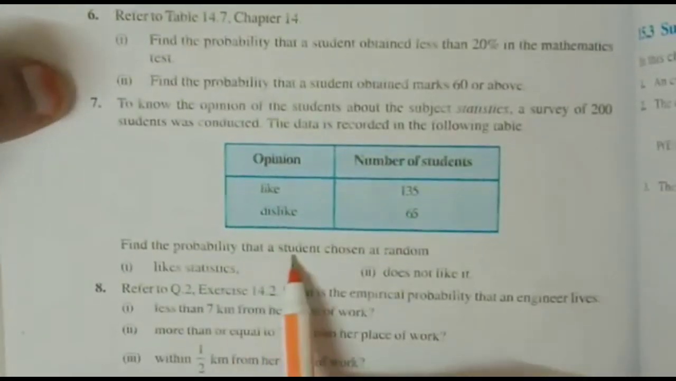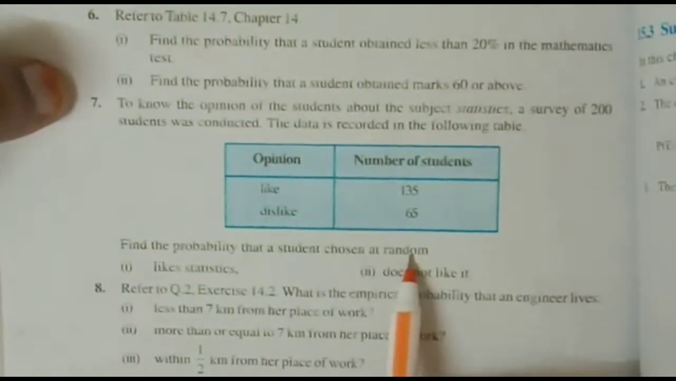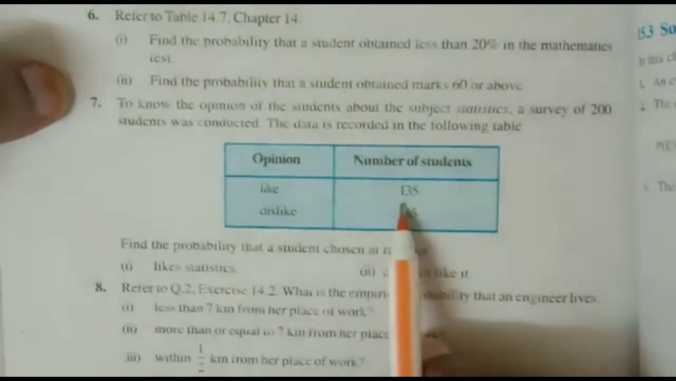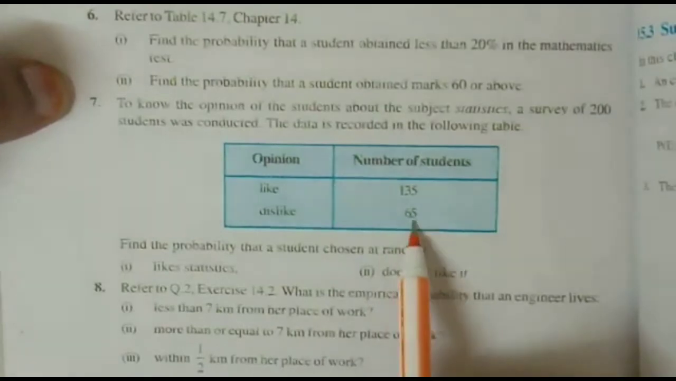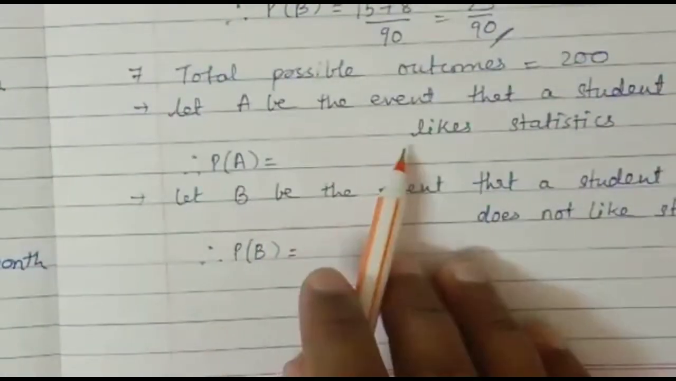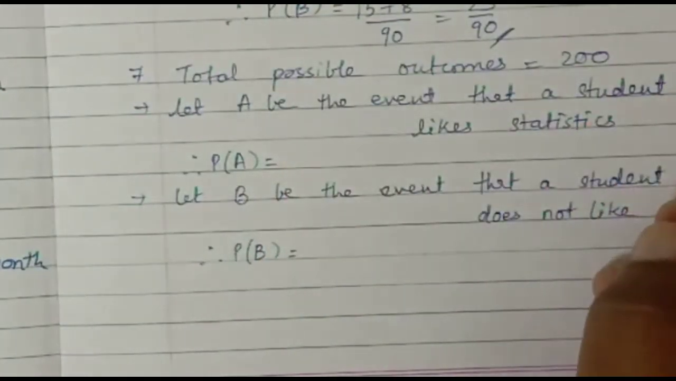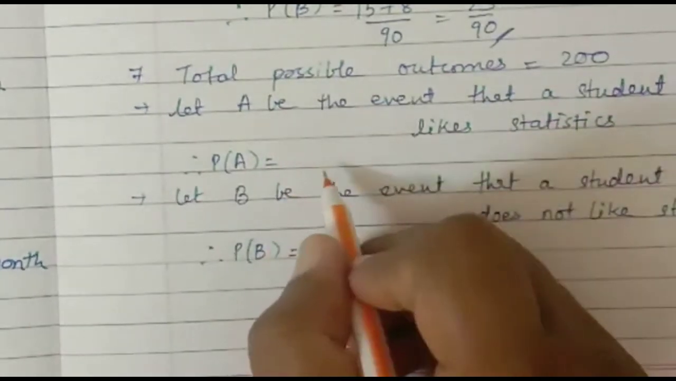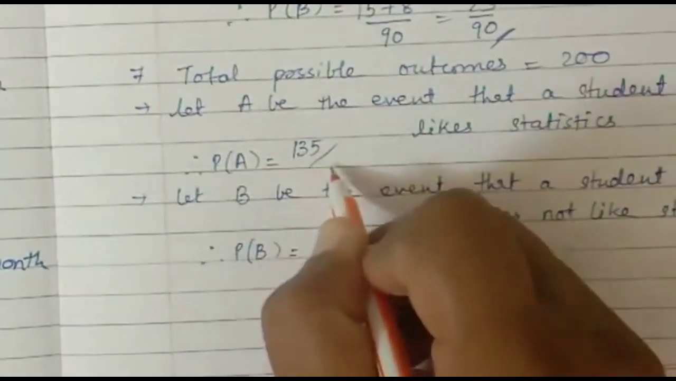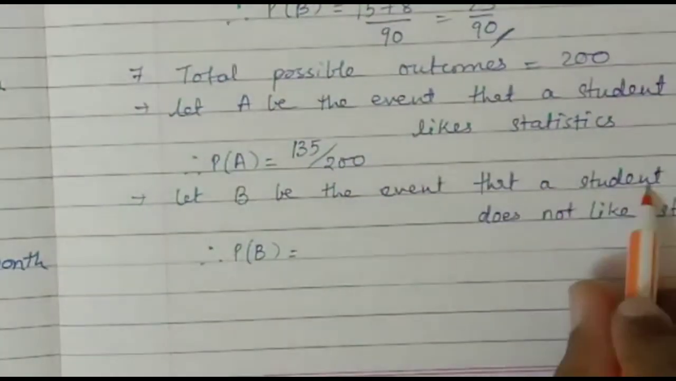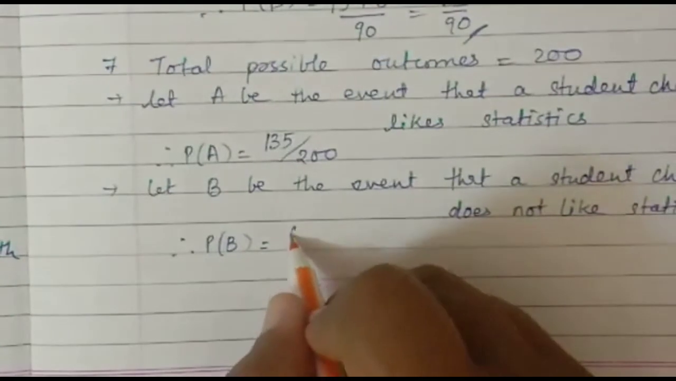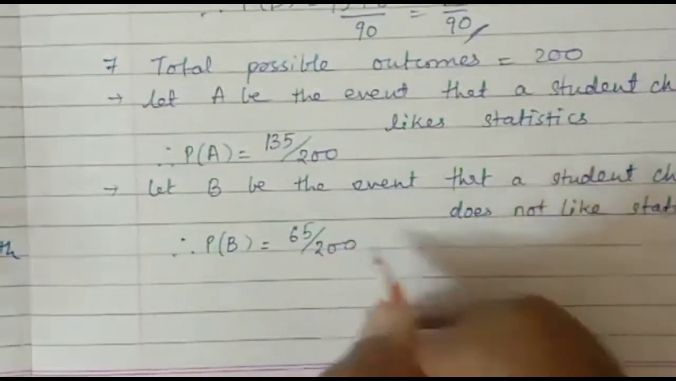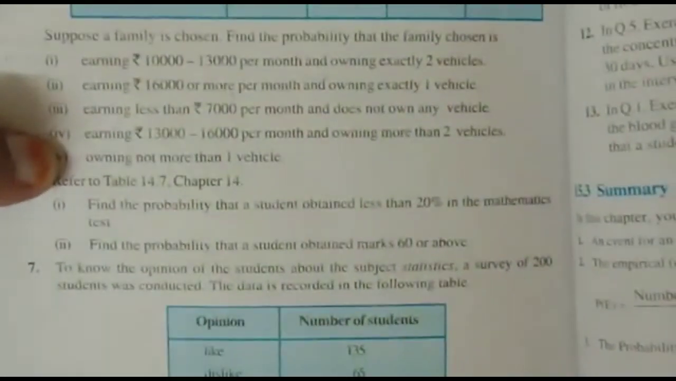So the question is, find the probability that the student chosen at random likes statistics. Obviously the answer will be 135 by 200, and for does not like, it will be 65 by 200. So I have written the statement: let A be the event that the student chosen likes statistics. So the answer is 135 divided by 200. Same way, for a student who does not like statistics, it will be 65 divided by 200. Later on you can convert it into decimal form. Okay, so like this we can solve many.